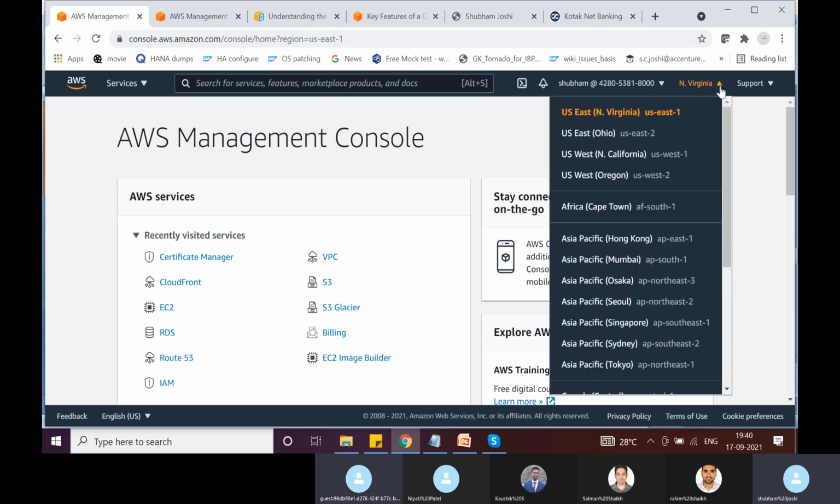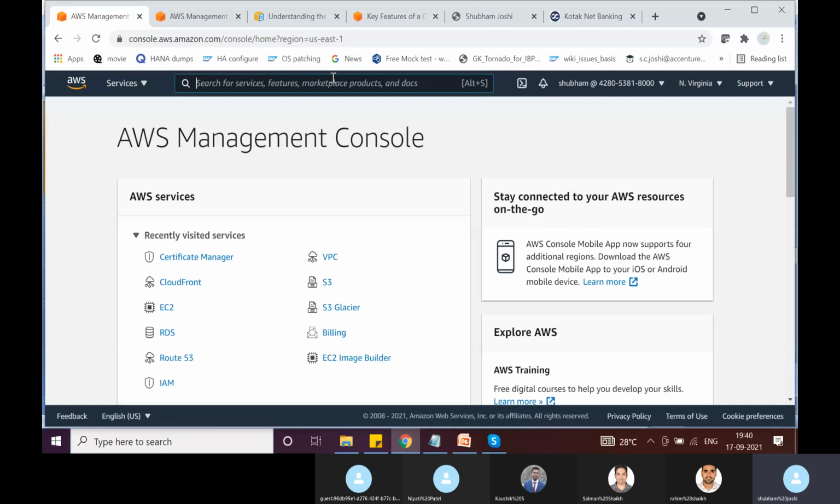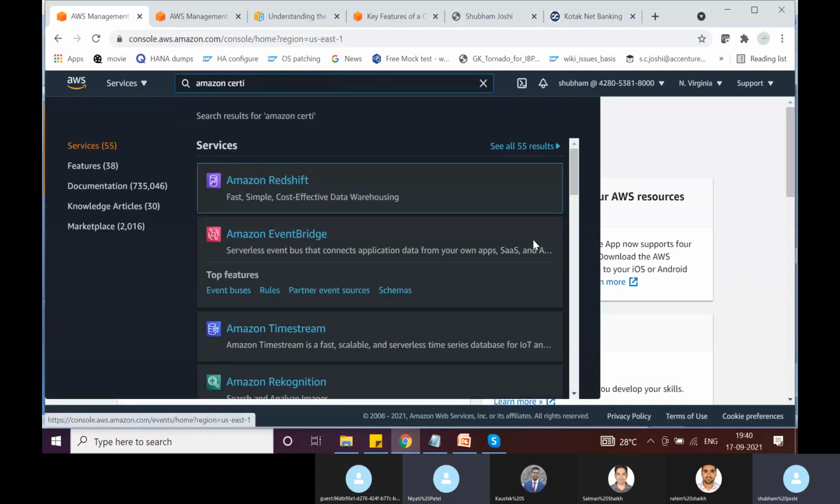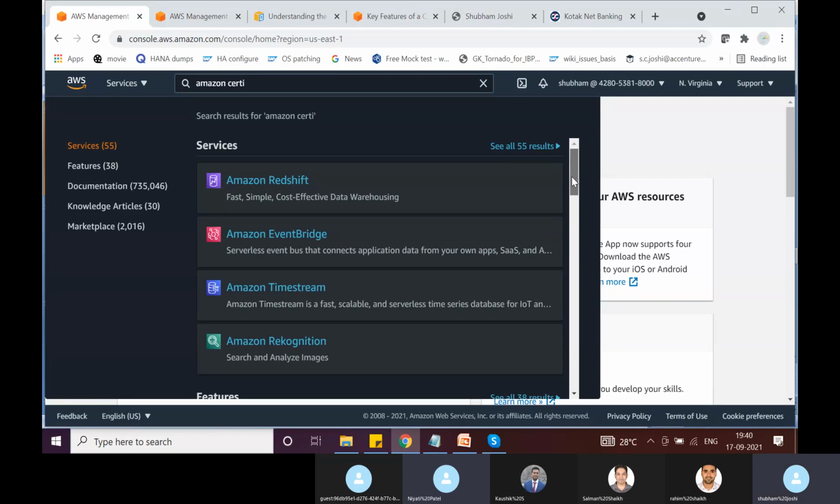So that is why I have switched to North Virginia, and then we'll search for Amazon Certificate Manager. So Shubham, why only North Virginia for CloudFront?